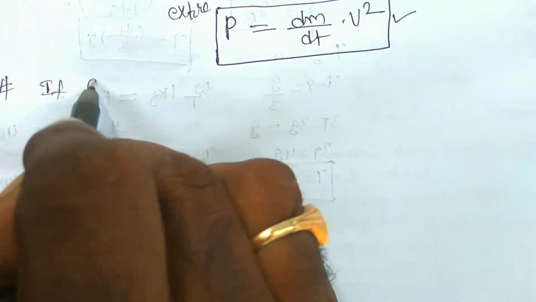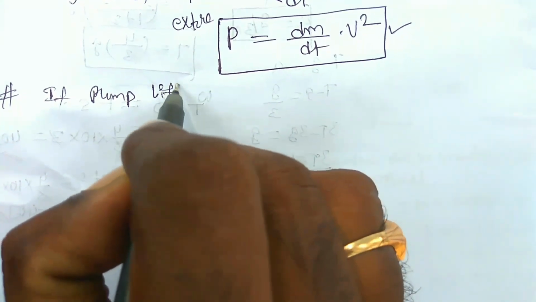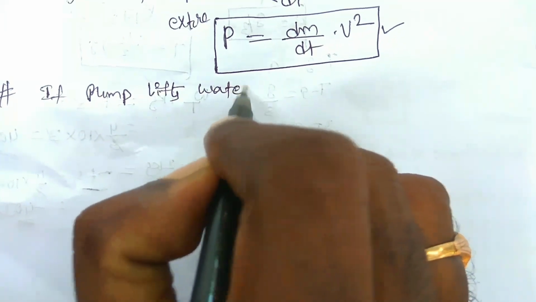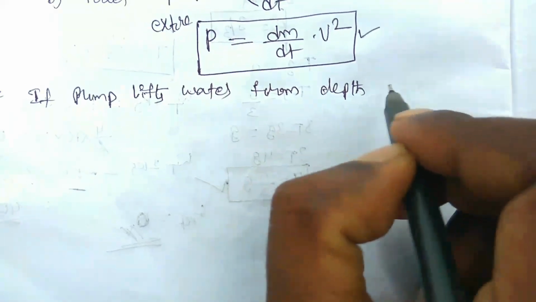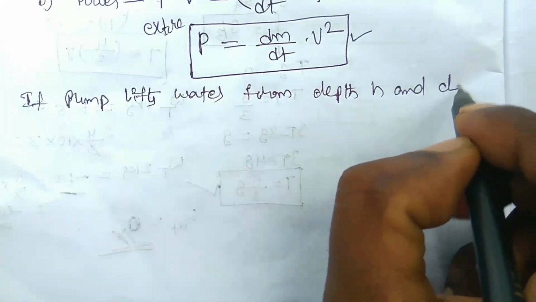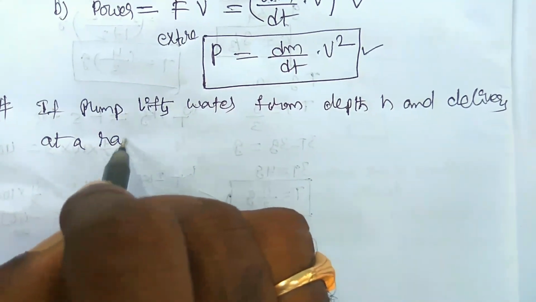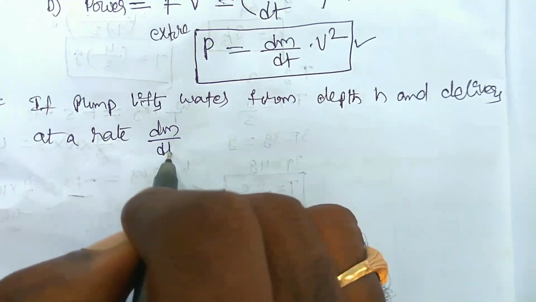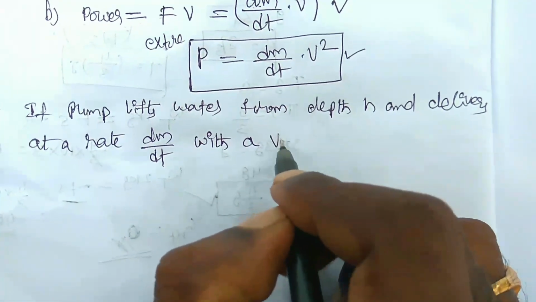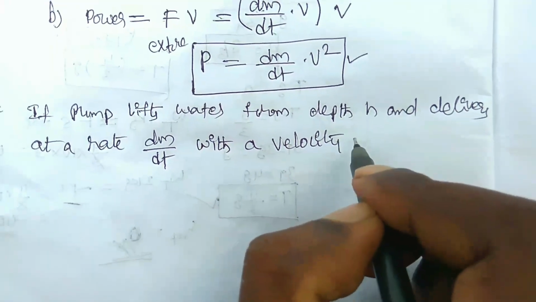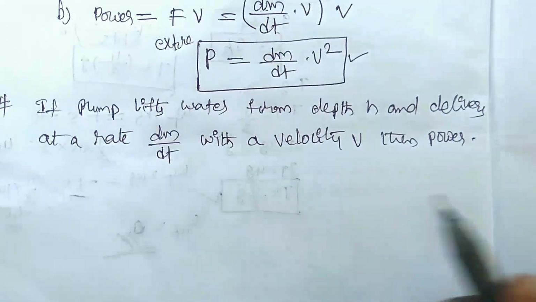If a pump lifts water from depth h and delivers it at a rate dm by dt with a velocity v, then find the power of the motor or crane.